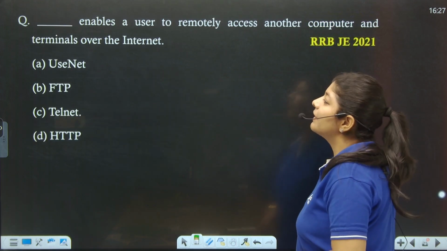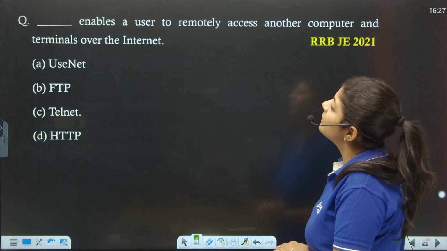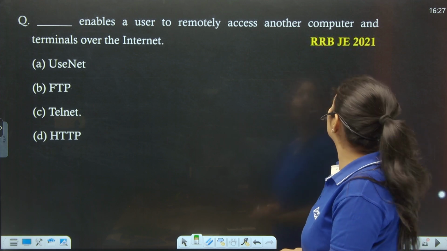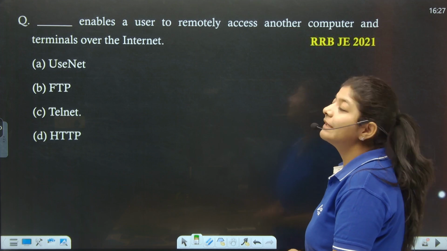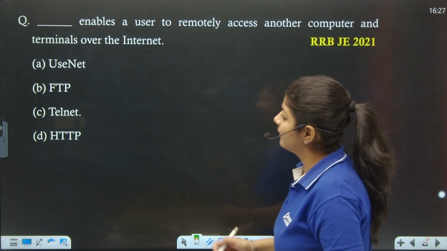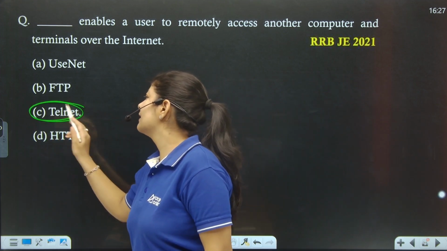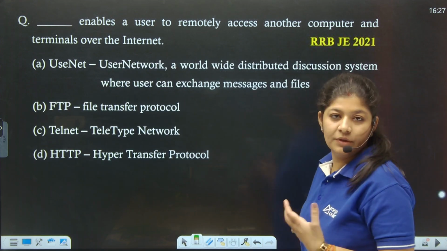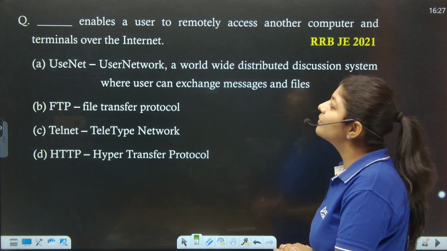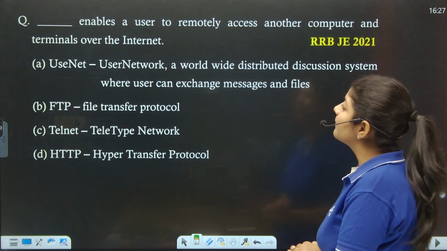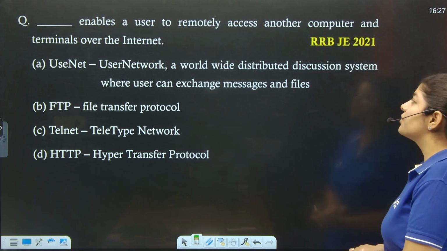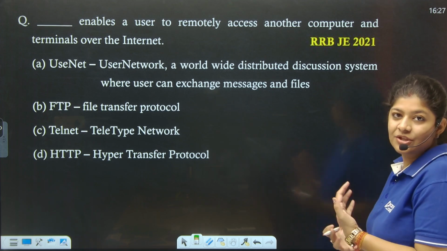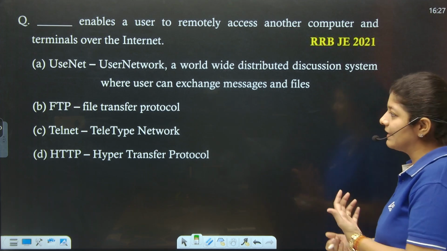Next, the next question says, enables a user to remotely access another computer and the terminals over the internet. That is nothing but Telnet, right? If we read about the other things, Usenet is a worldwide distributed discussion system where users can exchange their messages or chats or files.